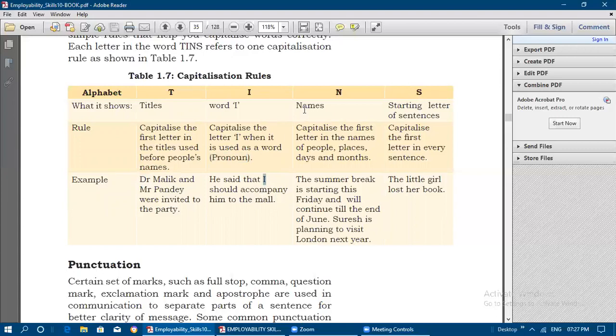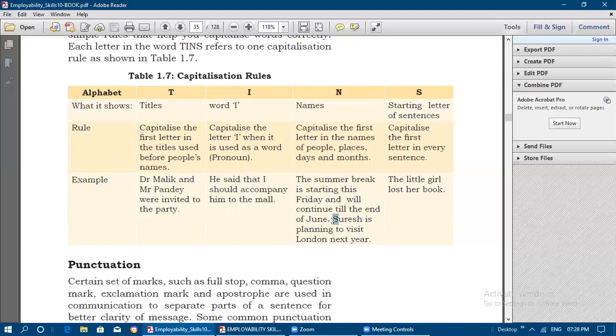Okay. And then names. Capitalize the first letter in the names of people and in the names of places, days and months. So in these places you need to use the capital letter. Names of people, places, months and days. The summer break is starting this Friday. So Friday is the day, so it has a capital letter. And it will continue till the end of June. It's a month name.